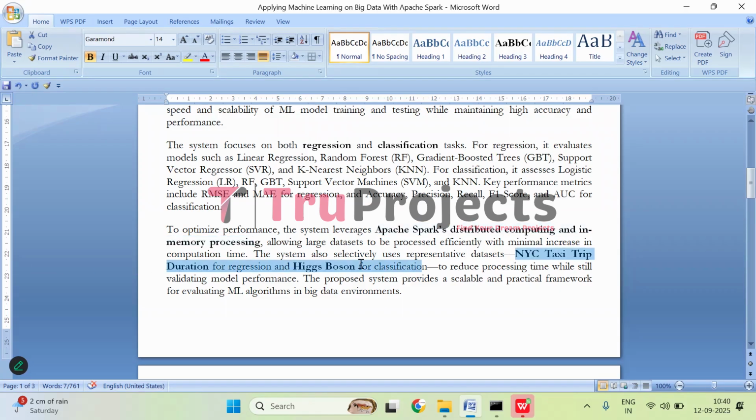And here the system works with two types of data sets, that are the NYC taxi trip duration and the Higgs boson data set. The NYC taxi trip duration is for regression, and Higgs boson is for classification. These representative data sets help to reduce processing time while still allowing the system to effectively test and validate the performance of different machine learning models. Overall, the proposed system provides a scalable, practical, and efficient framework for running and evaluating ML algorithms in big data environments, combining speed, accuracy, and the ability to handle large scale data sets.